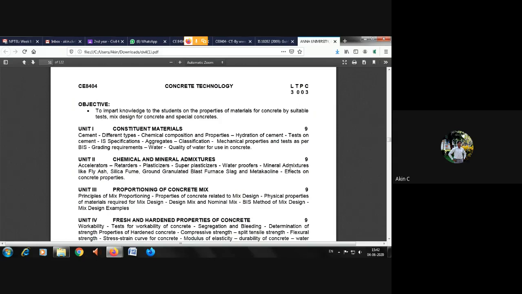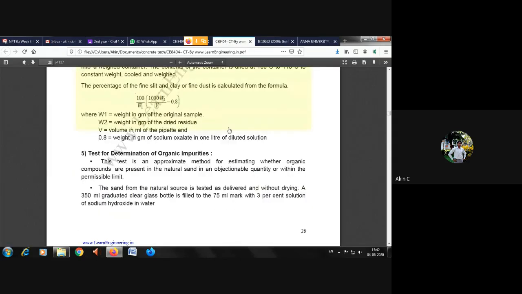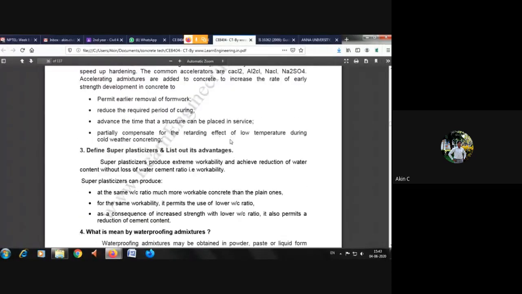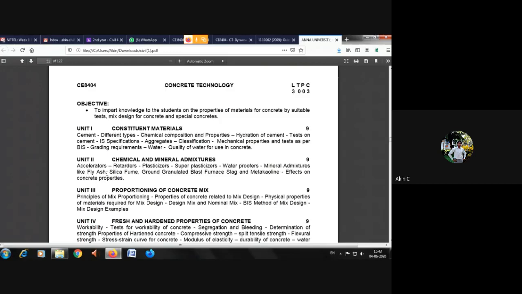So mineral admixtures. Do you remember? I don't know whether you know the difference, the classification of fly ash. Fly ash is classified into two types: class C fly ash and class F fly ash. Here you can see, in mineral admixtures, fly ash is also a very good accelerator as well as retarder. You might have seen in earlier research, if you search Google or other portals, many people have done research on fly ash because fly ash is a byproduct of burning charcoal.